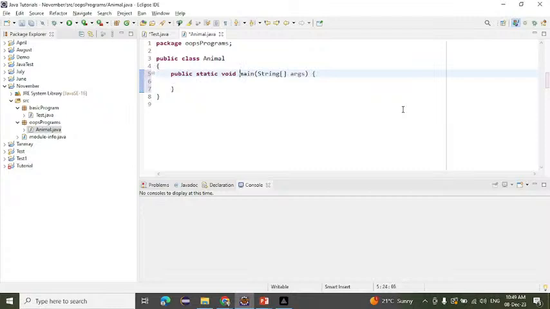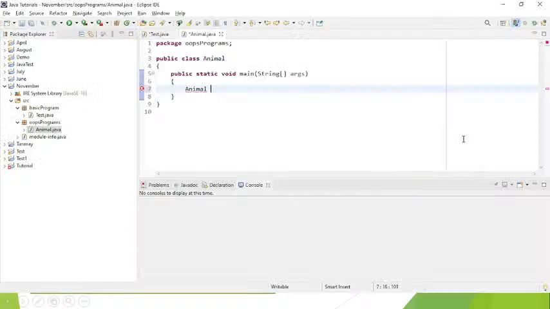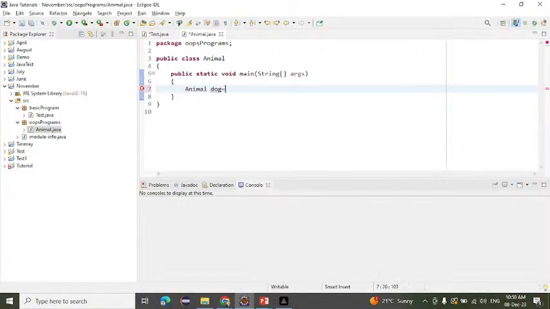Inside the main method, if you want to create an object, how will we create it? Simply, we have to create it with the help of the new keyword. If you want to create it in other ways, we will see that later. But with the help of the new keyword, we can create an object. So how to create an object? Class name, then we have to give an object name. Suppose I am taking a dog. Simply I am writing here dog equals new,